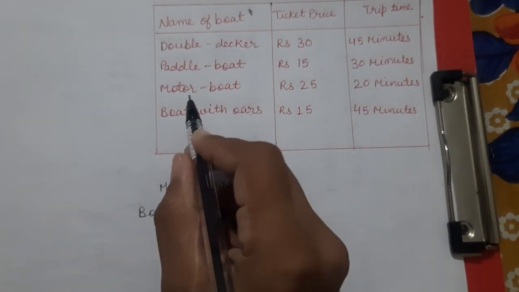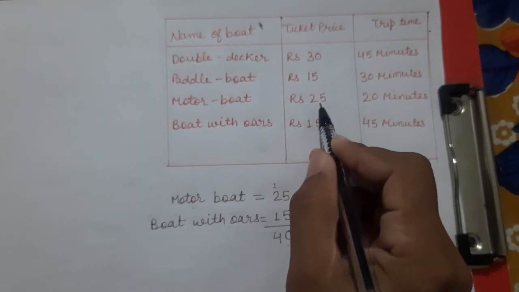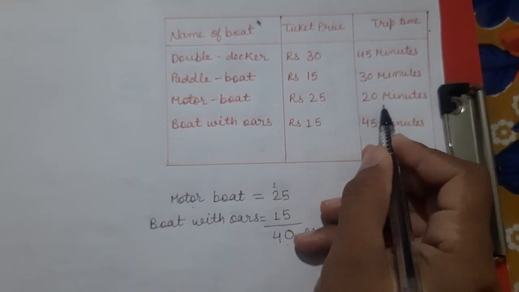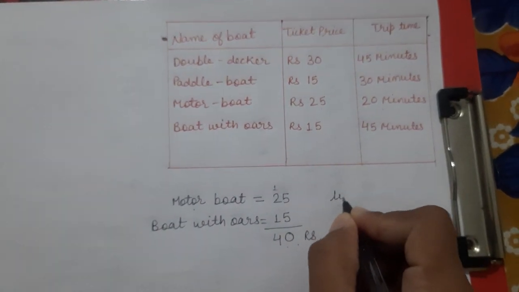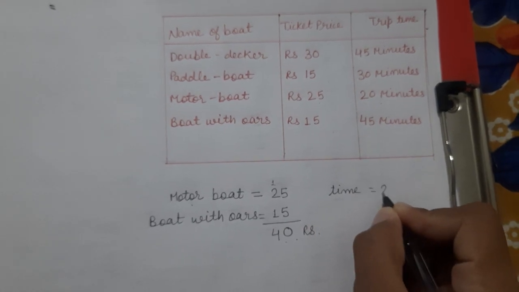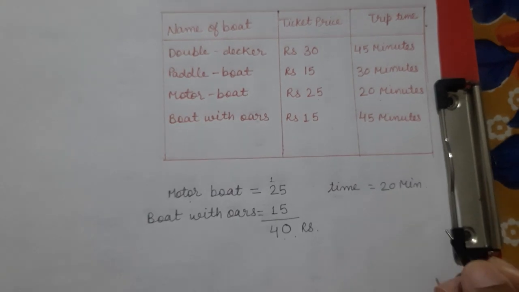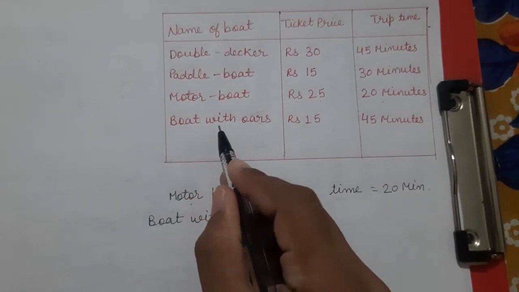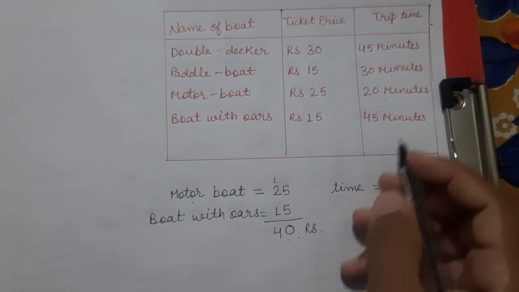You can see in this table, the motorboat took rupees 25 for 20 minutes. So we can write here time, 20 minutes for the motorboat, and the boat with oars took rupees 15 for 45 minutes.